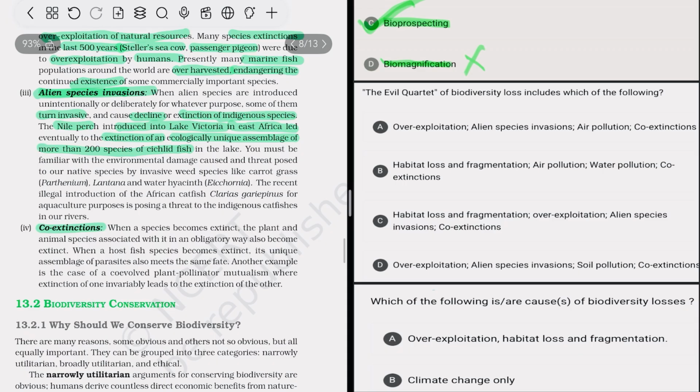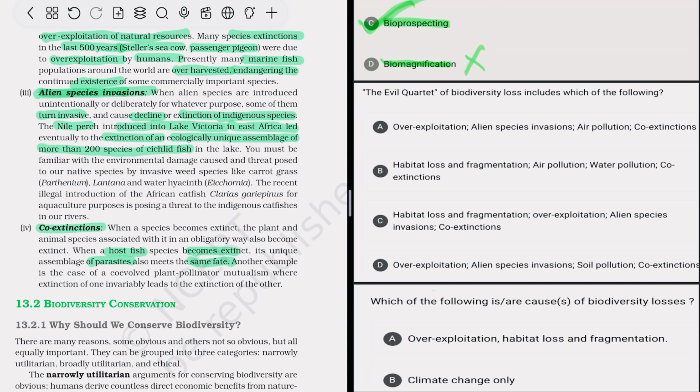And co-extinction, because one species is dependent on another species, both are dependent on each other for their survival, and if one becomes extinct then the other also becomes extinct. For example, when a host fish becomes extinct, the various parasites assembled with it also become extinct, going under the same fate. So that is co-extinction.